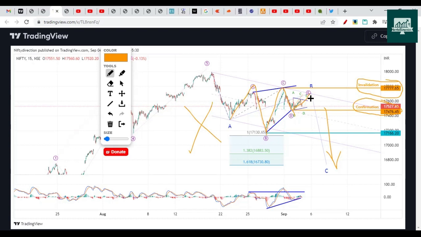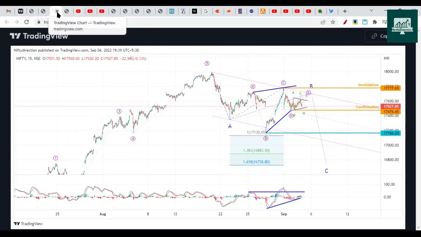So Nifty has broken this level. So this chart is now invalid. We can remove this chart now. This is not required anymore.